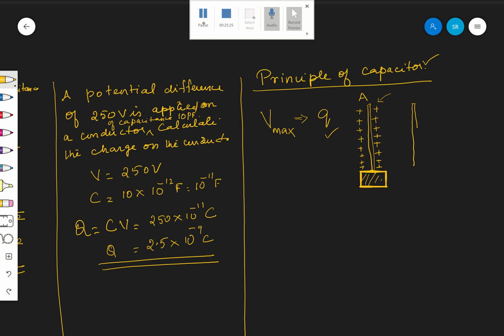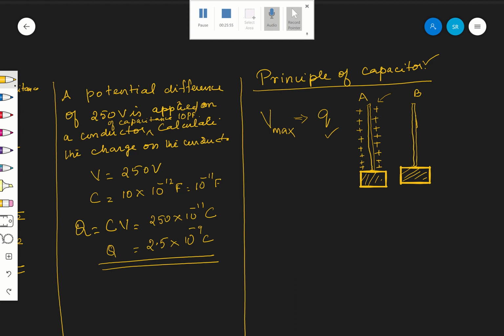Let it also be insulated. I am bringing an uncharged conductor near A, and let it be conductor B.